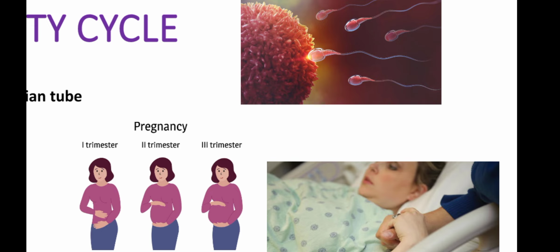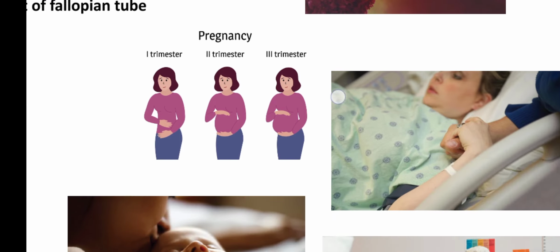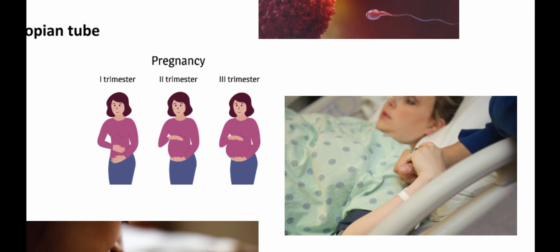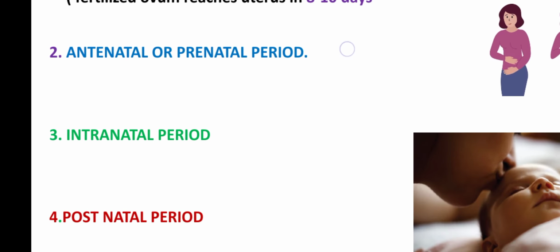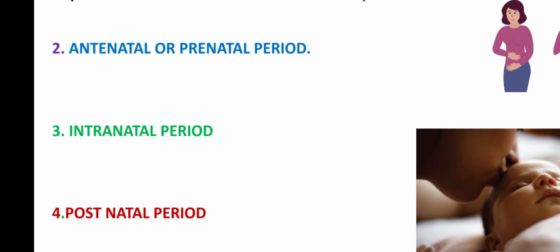Then comes the antenatal period or prenatal period. You can see antenatal period comprises of the 3 trimesters. That is, the pregnancy is the antenatal or prenatal.